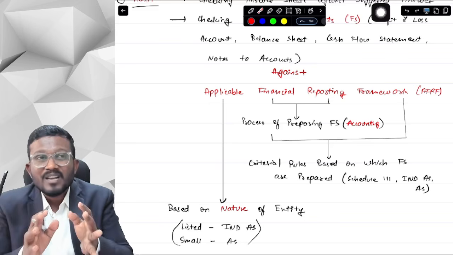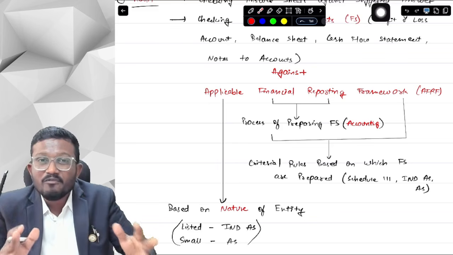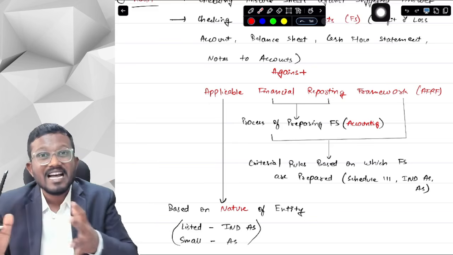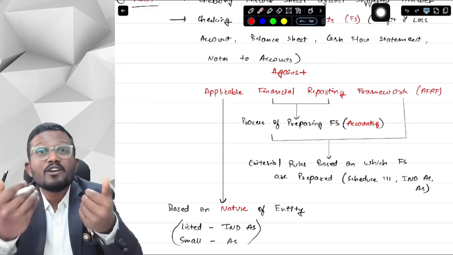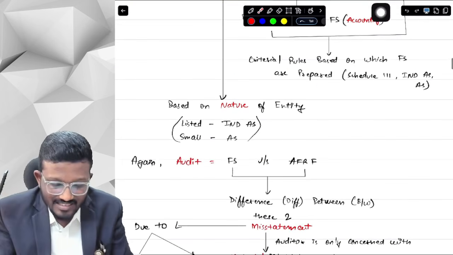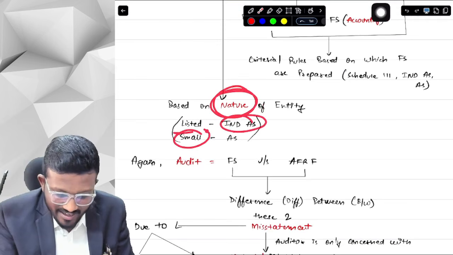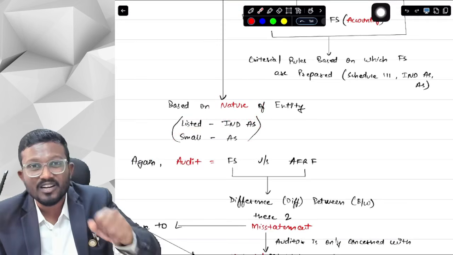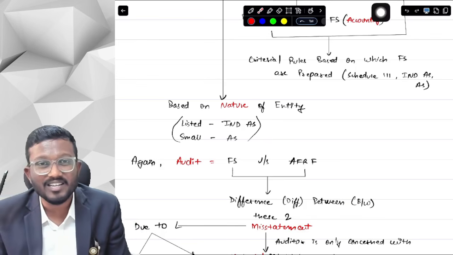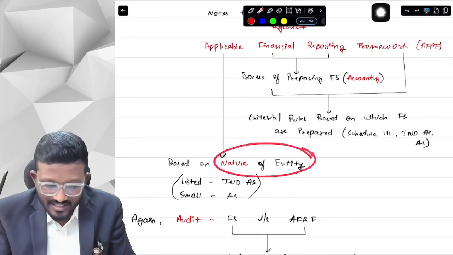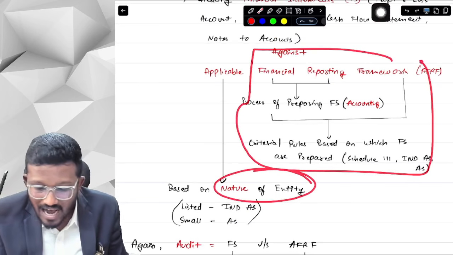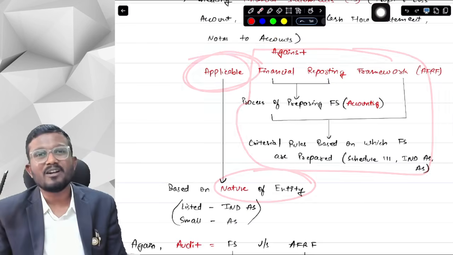So basically, the financial reporting framework is not the same for all companies. It depends on many factors, one of which is the nature of the entity. If it is listed, Ind AS; if small, then AS; if profit oriented, profit and loss account; if non-profit oriented, income and expenditure. Based on the nature of the entity, these financial reporting frameworks are applicable to that particular entity.